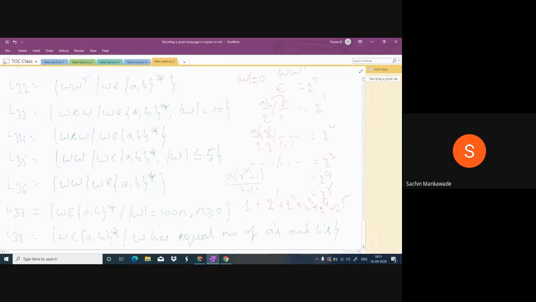Okay, here how many strings are there total? How many terms are there? Total 6 terms. I'm counting here: 1, 2, 3, 4, 5, 6. And a, the first term, is 1, and the common ratio is 2. 2 to the power of 6 minus 1 by 2 minus 1. That is 1 into 2 power 6, which is 64, minus 1 by 2 minus 1. 63 by 1 is 63. So there will be 63 strings with this condition.